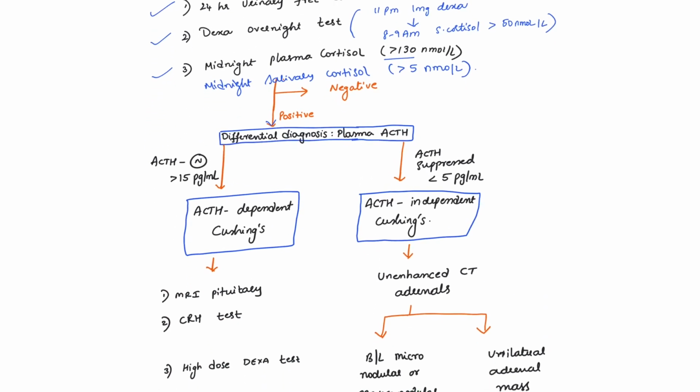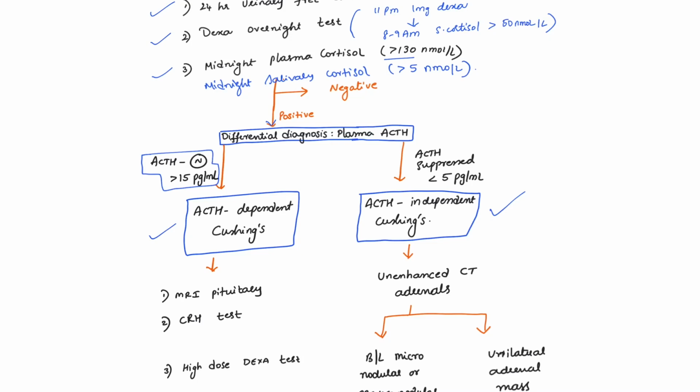And then we need to differentiate whether it is ACTH dependent Cushing's or ACTH independent Cushing's, right? So for that we need to measure ACTH levels. If the ACTH levels are normal or increased, then it is ACTH dependent Cushing syndrome.